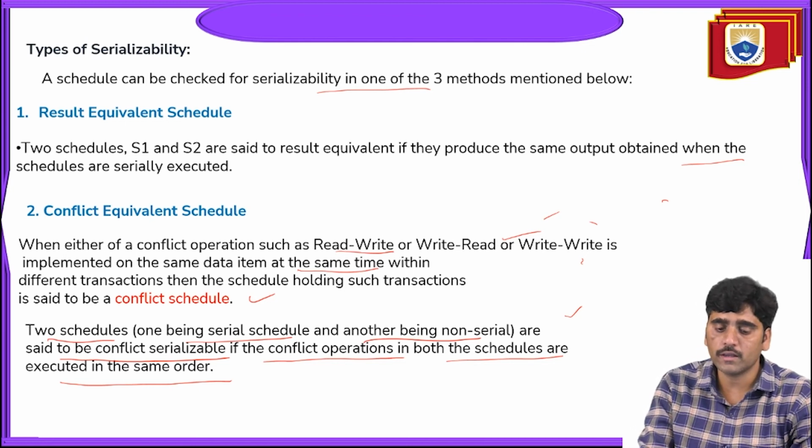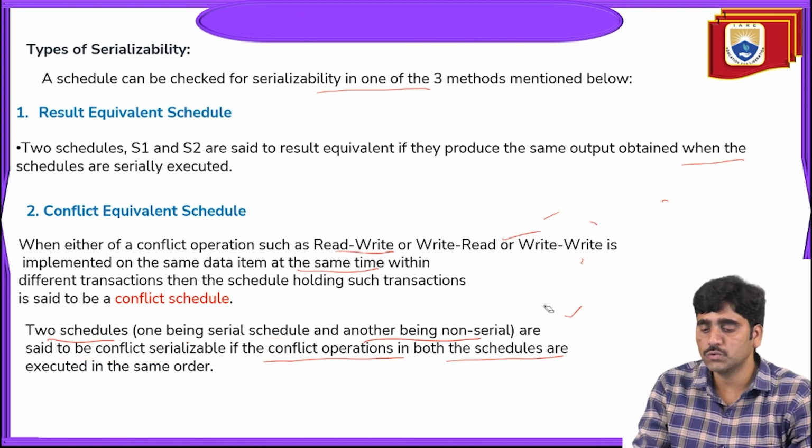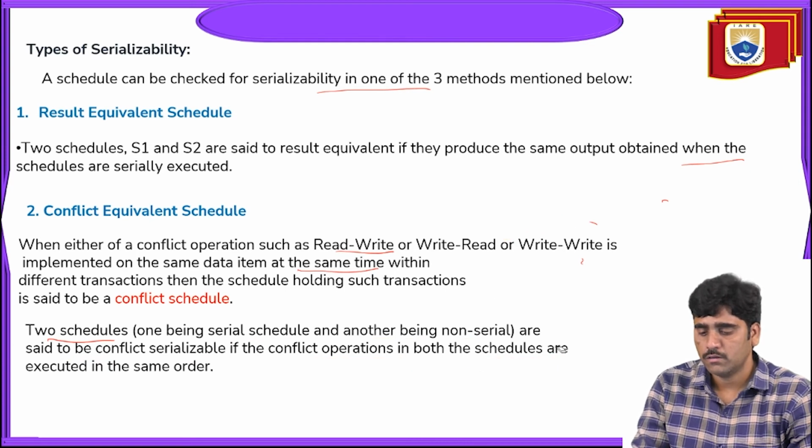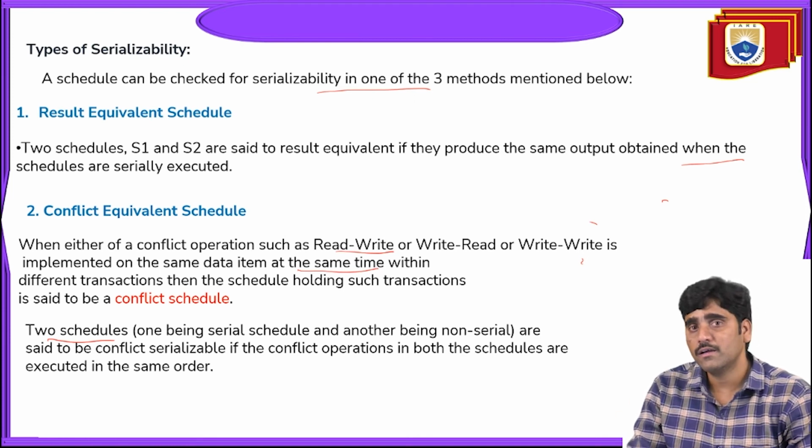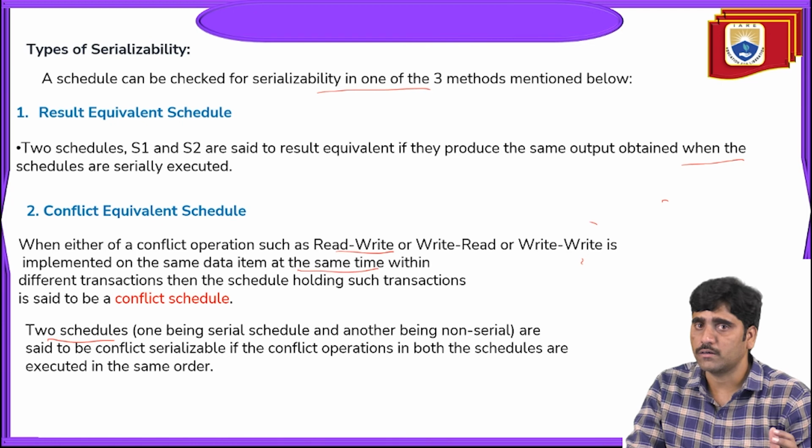And the conflict equivalent schedule. When the two scheduled transactions are executed, both serial and non-serial, they both perform read or write operations. At that moment, read or write conflicts will occur.